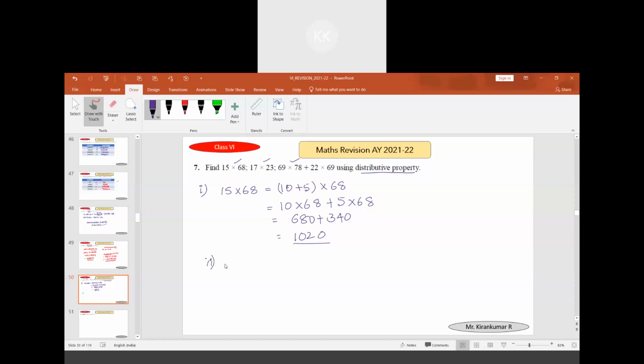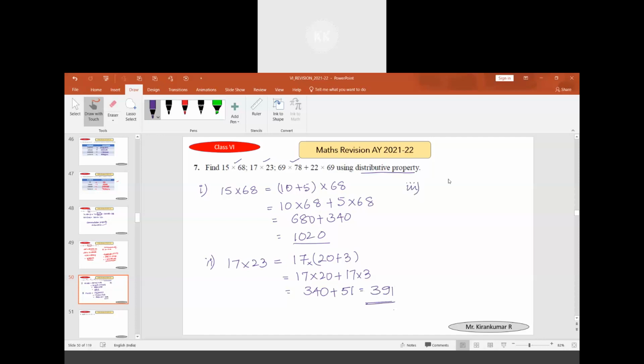Next is 17 into 23. We can write 23 as 20 plus 3. 17 into 20 plus 3. 17 is multiplied to 20, 17 is also multiplied to 3. 17 times 20 is 340, plus 17 times 3, which is 51. 340 plus 51 is 391.